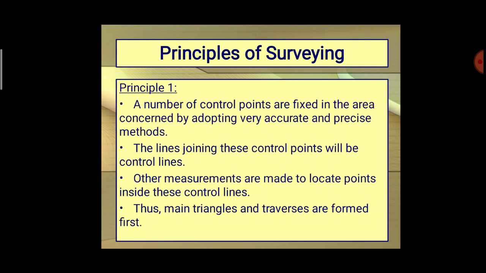First one, to work from whole to part. That is, a number of control points are fixed in the area concerned by adopting a very accurate and precise method. Here we are considering only a small part to determine its dimension. That is why we make a number of control points.